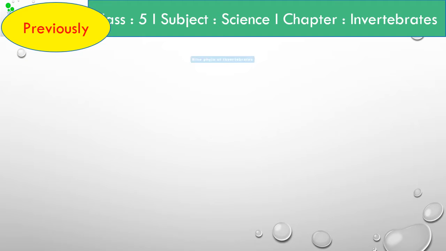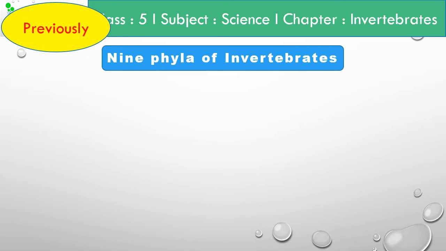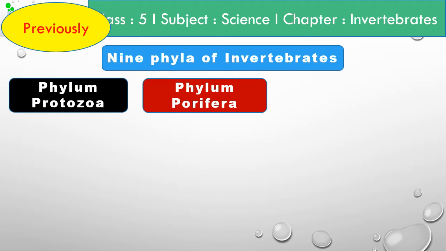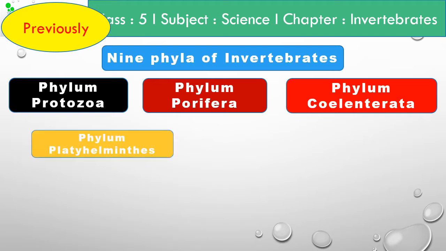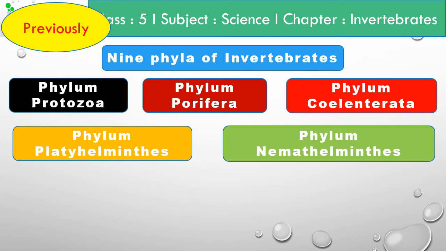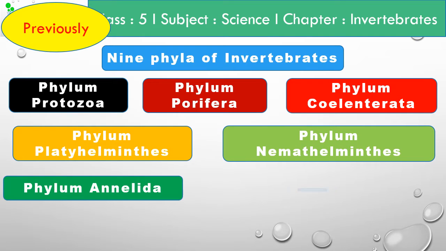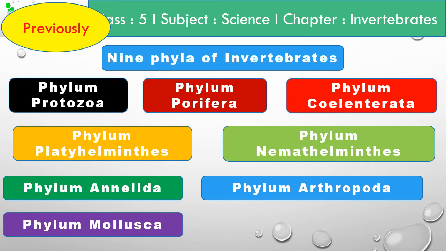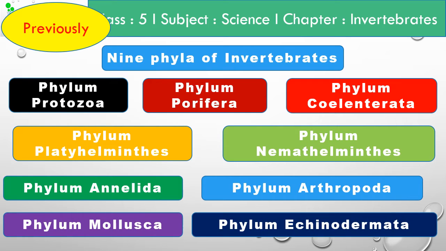We also learned that total invertebrates can be classified into 9 phyla. The total 9 phyla: phylum Protozoa, phylum Porifera, phylum Coelenterata, phylum Platyhelminthes, phylum Nemathelminthes, phylum Annelida, phylum Arthropoda, phylum Mollusca, and phylum Echinodermata. Okay, this is what we learned previously.